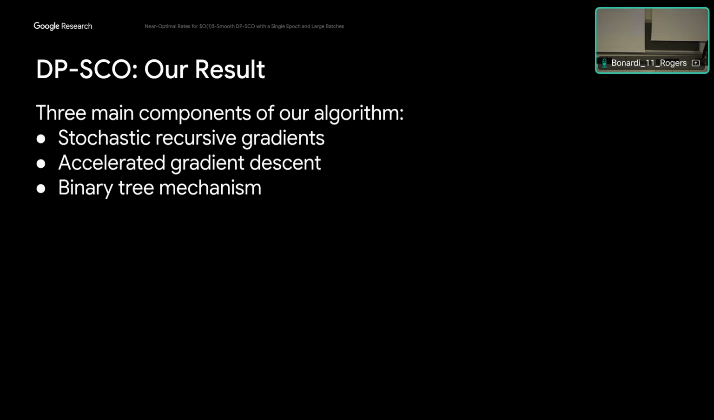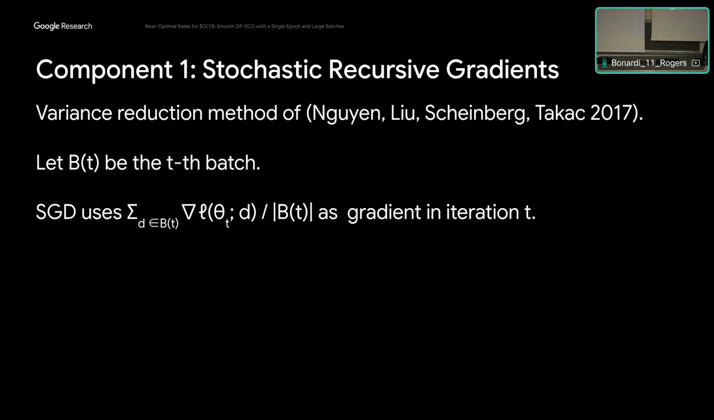The algorithm has three main components, and I'll go over each of those in a little more detail. The big one is stochastic recursive gradients, which is a known variance reduction algorithm from the non-private literature. Normally, the way we compute gradients in an optimization algorithm is we take the batch, compute the gradient of each example in the batch, and then use the average and send that to some optimization algorithm. That's what SGD does.